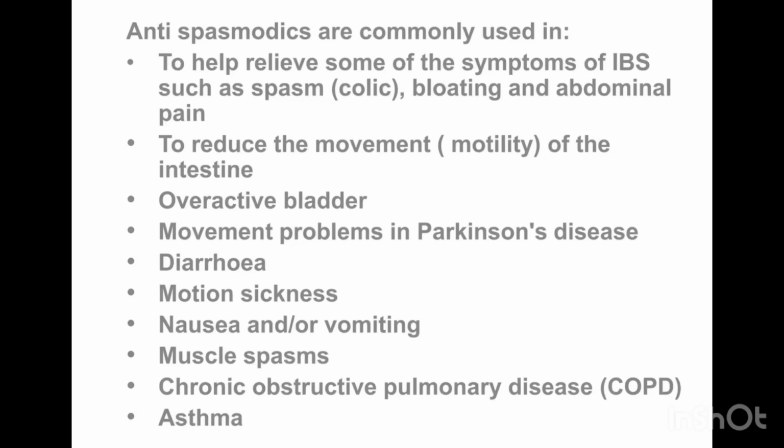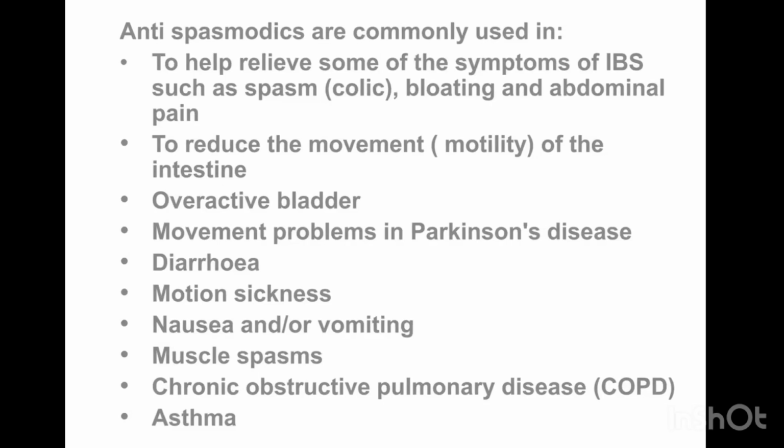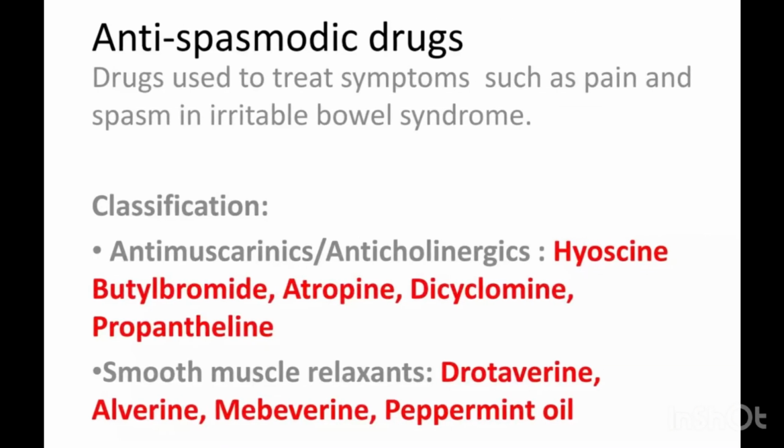So you don't want excess spasmodic what? Activity. You want them to contract and also relax at the same time. So it is used to counter any what? Spasmodic activity, especially in the GI and the urinary tract. So we are using dicyclomine, which is used in the treatment of irritable bowel syndrome. It is used in what? Irritable bowel syndrome. So the first one we are using is dicyclomine, which is used in what?